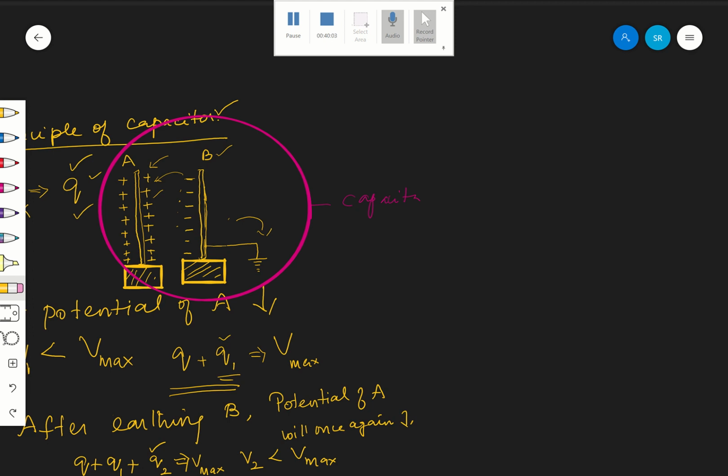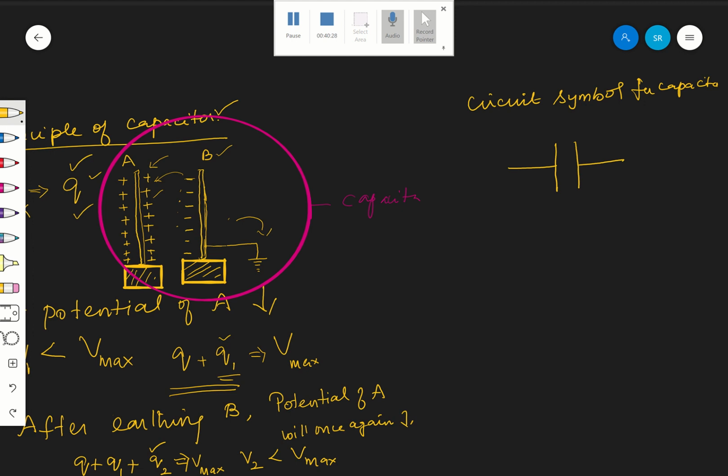Now, what is the circuit symbol for capacitor? The circuit symbol for capacitor is two parallel lines. This is the capacitor.